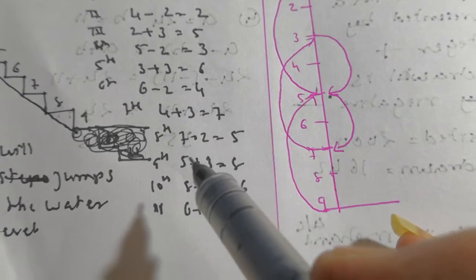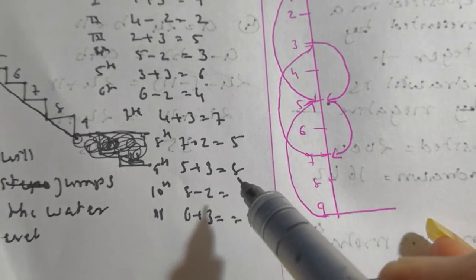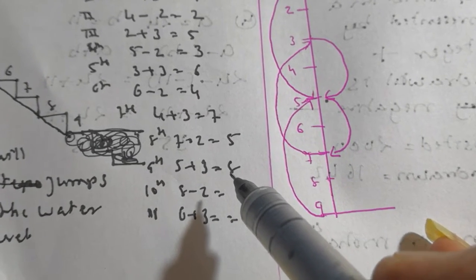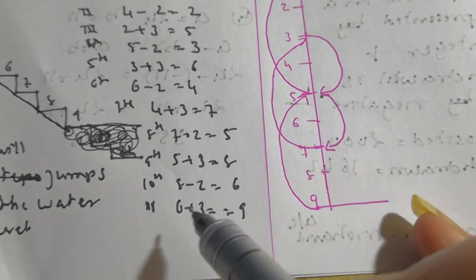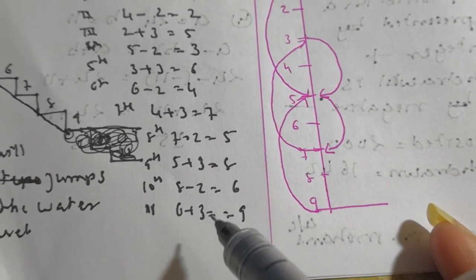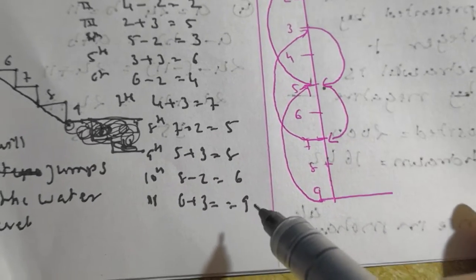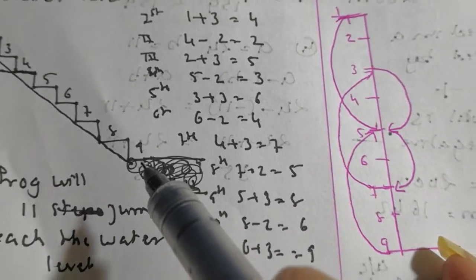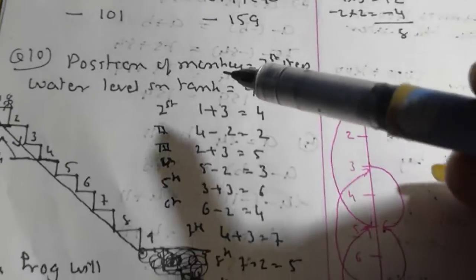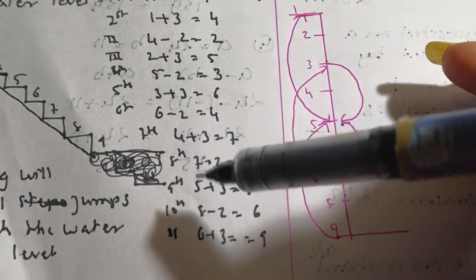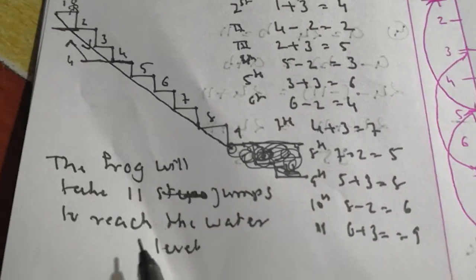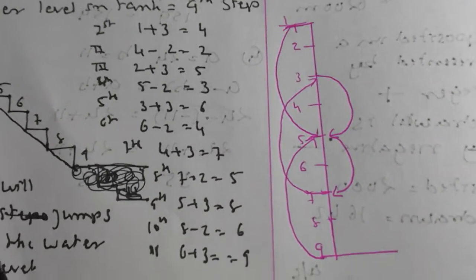From 5 he is jumping downward 3 more steps, so he will reach step 8. And from step number 8 he is going 2 steps up, so I am taking minus. 8 minus 2 is 6. So now he is on the 6th step, and he is jumping 3 steps down. So 6 plus 3 is 9. That is reaching the water at position 9. So how many total steps has he taken? 1, 2, 3, 4, 5, 6, 7, 8, 9, 10 and 11. So the monkey is taking a total of 11 steps to reach the water in the water tank.